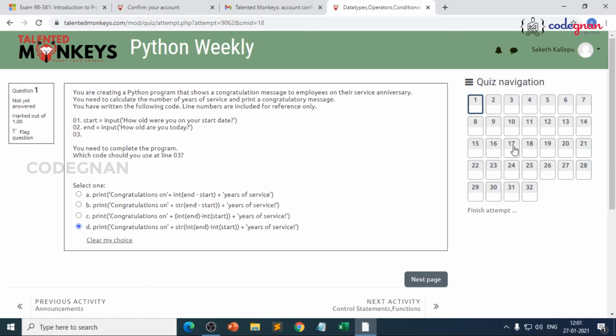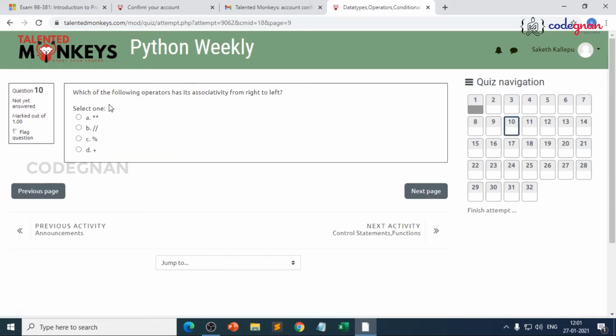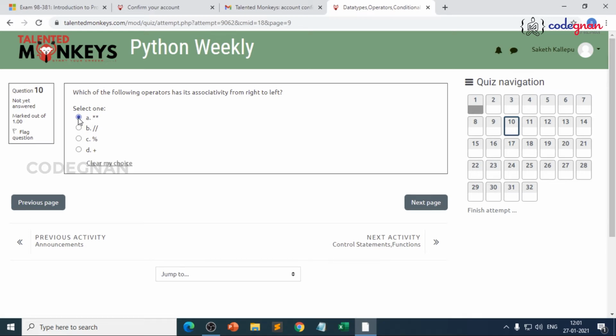Okay, let me check some random question again. I'm going to 10th question. Good. Which of the following operators has its associativity from right to left? If you remember, we have discussed operator precedence and associativity, right? Simple. It is directly double star, because the more time you save, the easier it will be for you. Then click on next page.